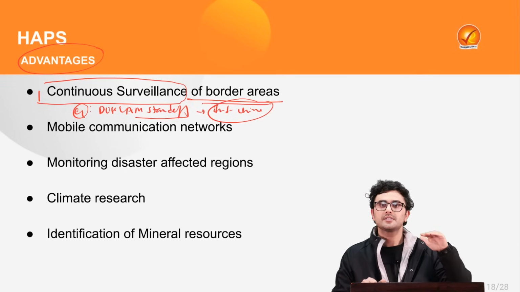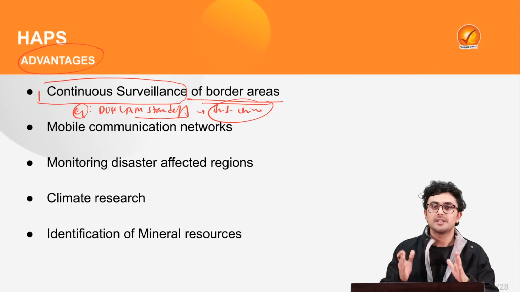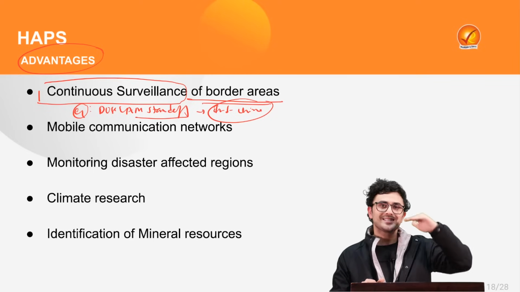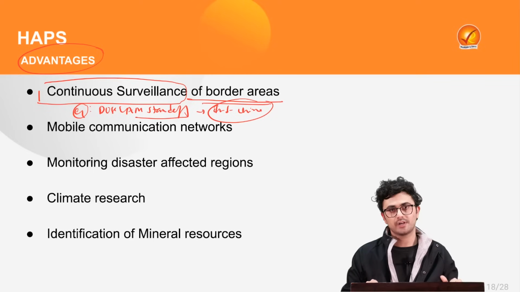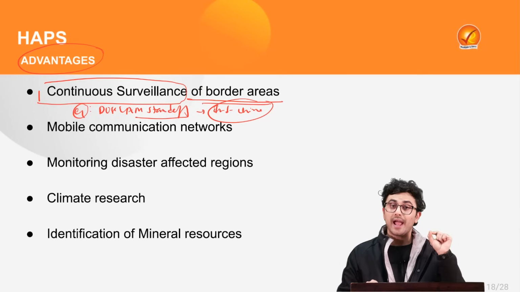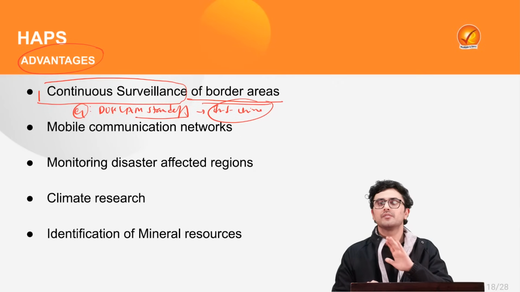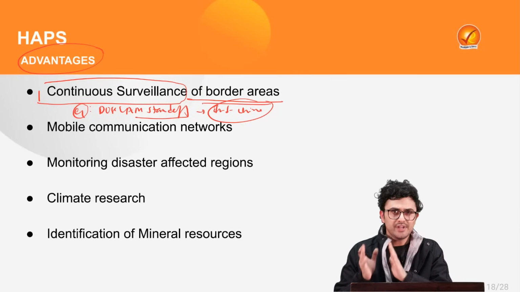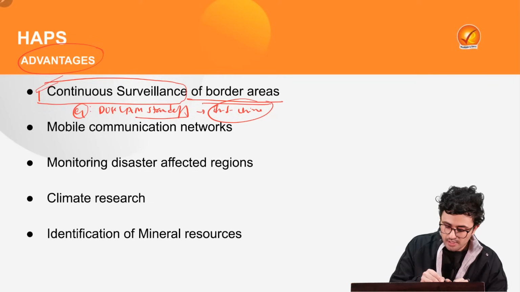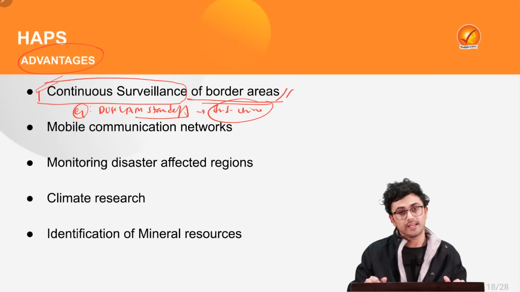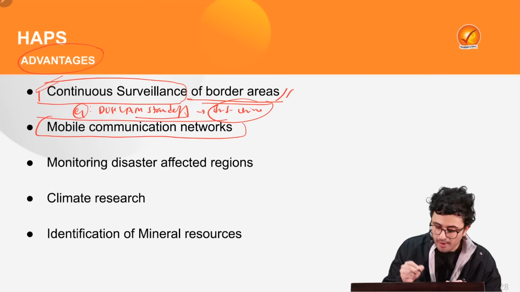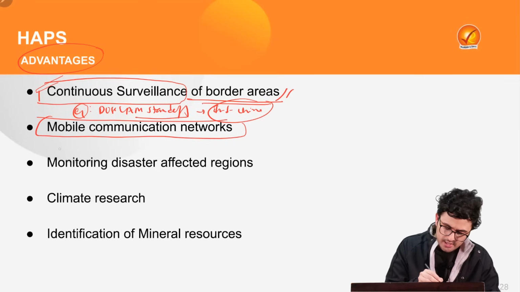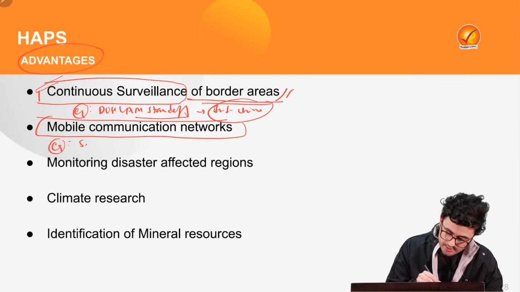But because these HAPS are self-sustaining, they can stay at one particular height for a very long duration, thus providing us adequate and accurate data without any time lag, with which we can do continuous surveillance of border areas.